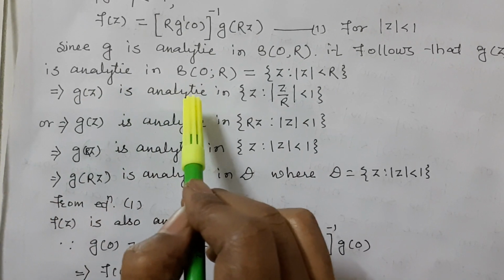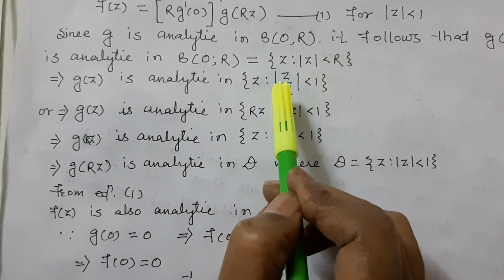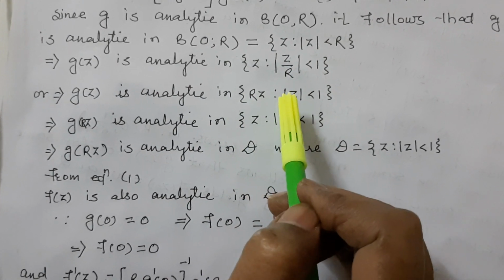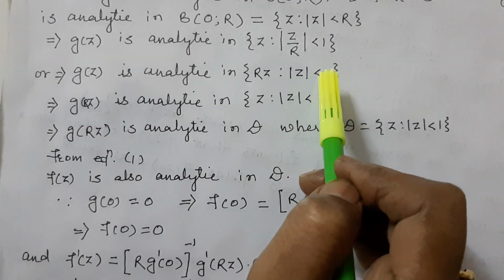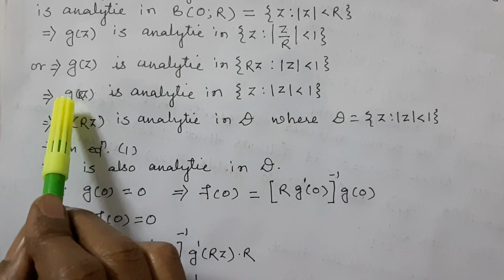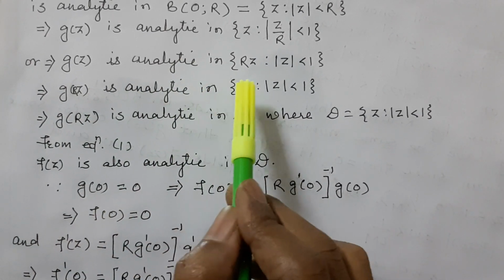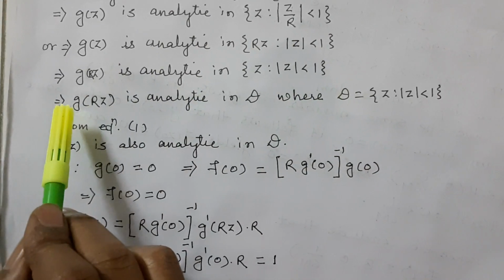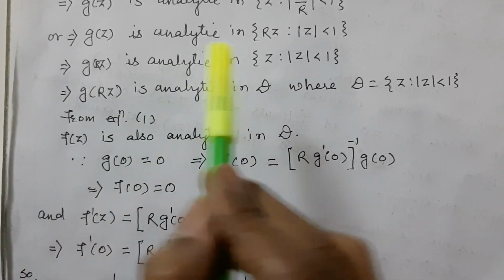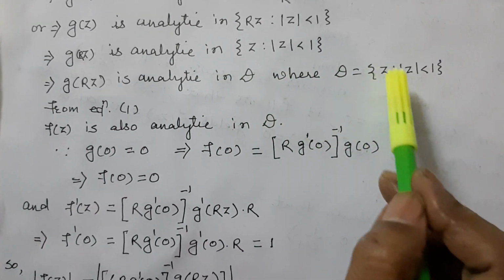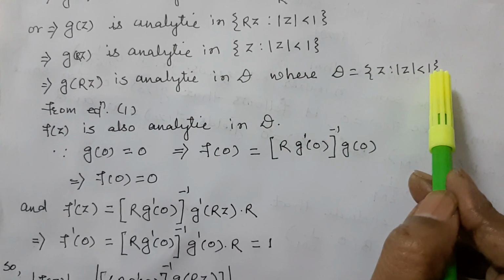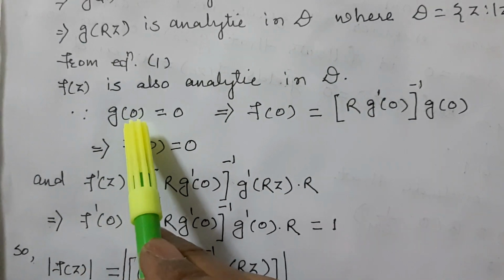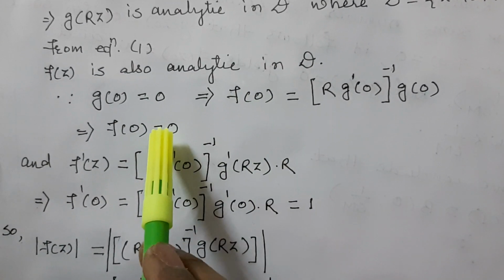So g(z) is analytic, so we can write z/R < 1, that is, g(Rz) for |z| < 1. So g(Rz) is analytic in D, where D = {z : |z| < 1}. From equation 1, f(z) is also analytic in D. Since g(0) = 0, f(0) = 0.